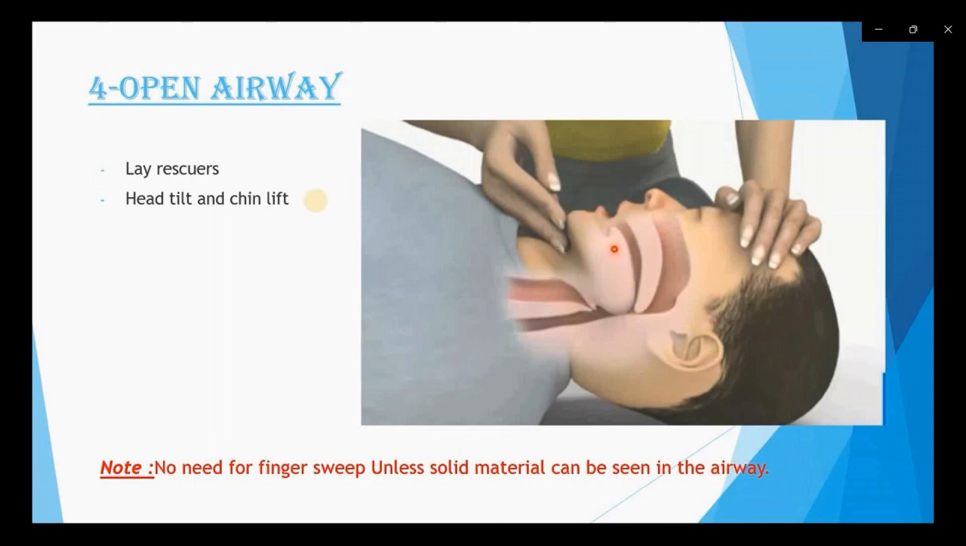How should we open the airway of the patient? Use head tilt and chin lift. First we lay the patient down in the correct position. To open the airway, we put two fingers at the bottom of the chin of the patient and our other hand on the head of the patient. We tilt his head back and at the same time lift the chin of the patient, very gently, not hard, very gently.